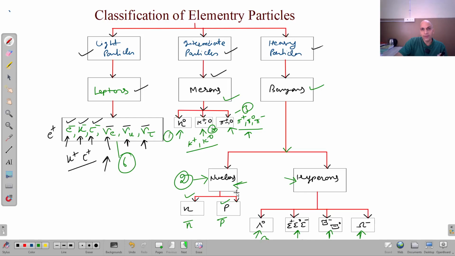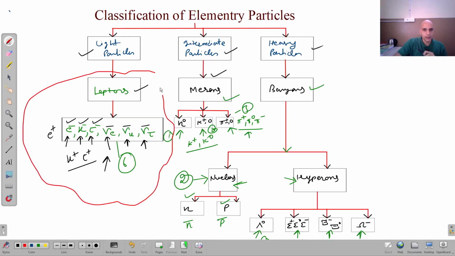Now there are different ways of classification, but this is one of them. The important thing that I want to tell you here is that these leptons, which I have taken here, are also fundamental particles, right? Fundamental means they cannot be broken down further. As I was giving you an example of this, it can be cut down into small pieces, but we will ultimately arrive at a level where we can't go further. So the six leptons are fundamental particles also, right?